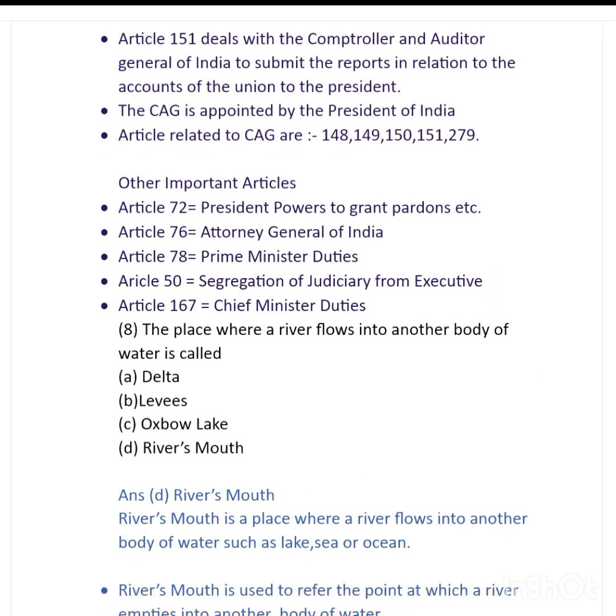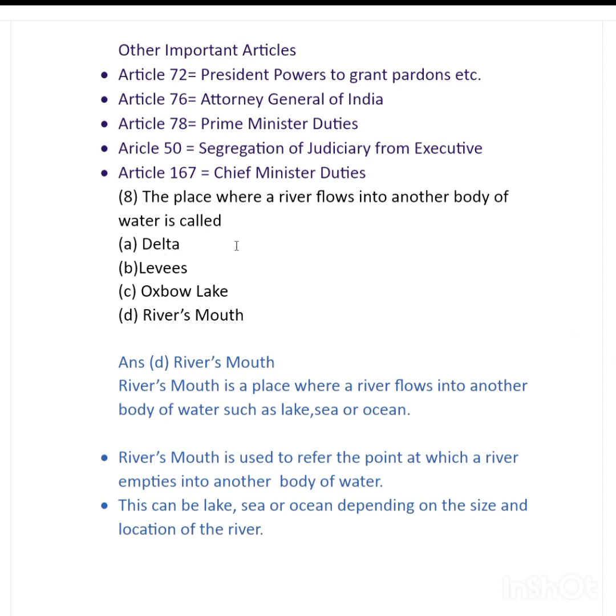And question 8 says that the place where a river flows into another body of water is called, option A, delta, option B, leaves, option C, oxbow lake, or option D, river's mouth. And the answer for this question is option D, river's mouth.